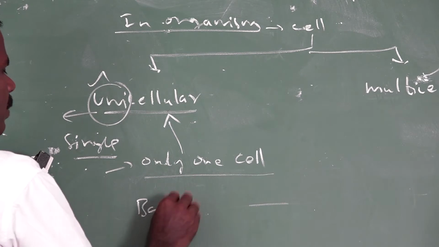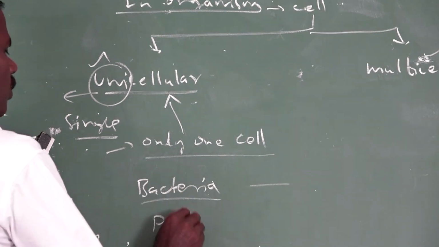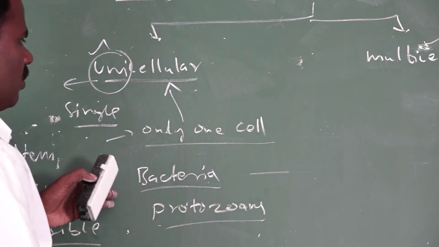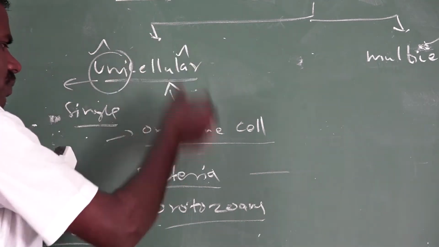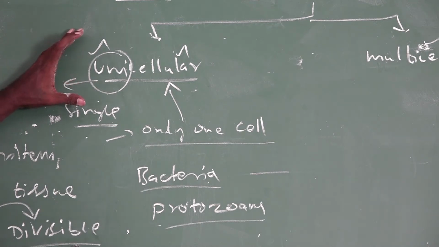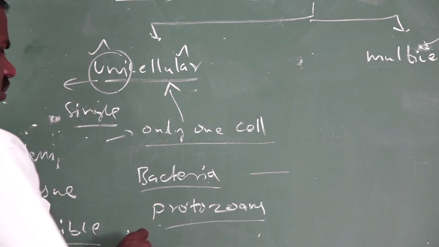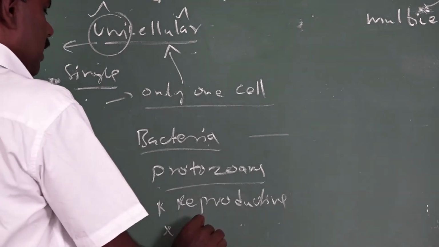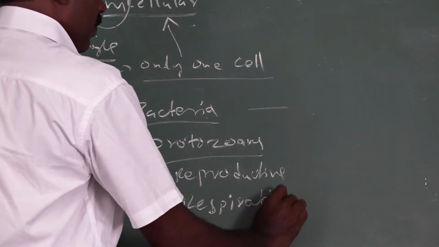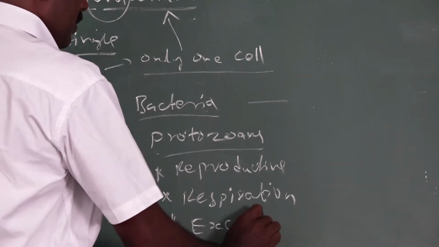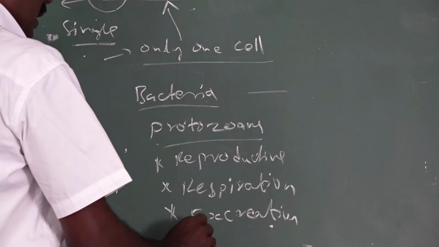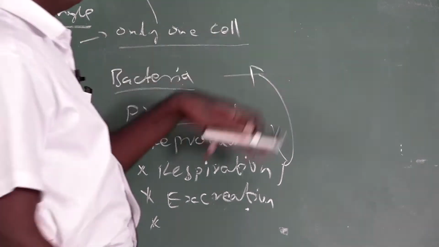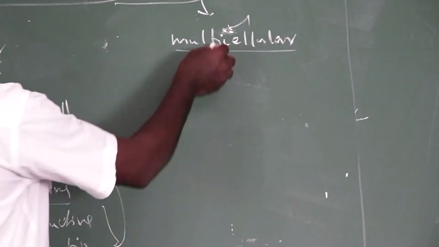For example, bacteria, protozoans, amoeba and chlamydomonas are examples of unicellular organisms. A unicellular organism performs all its functions in a single cell. Various functions such as reproduction, respiration, excretion, digestion and movement are all carried out in only one cell.